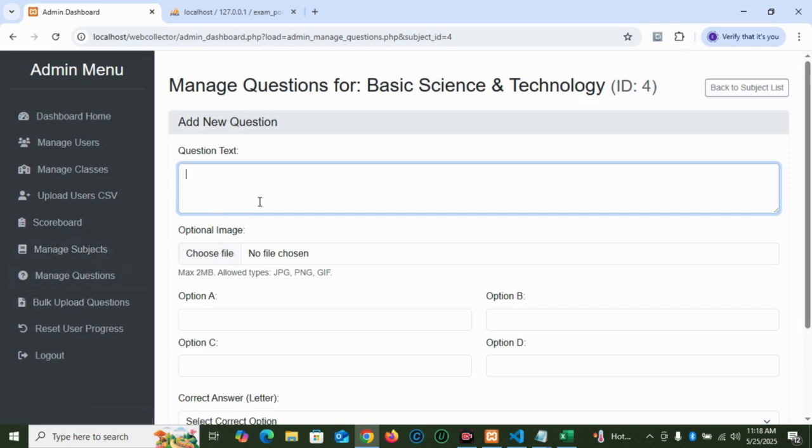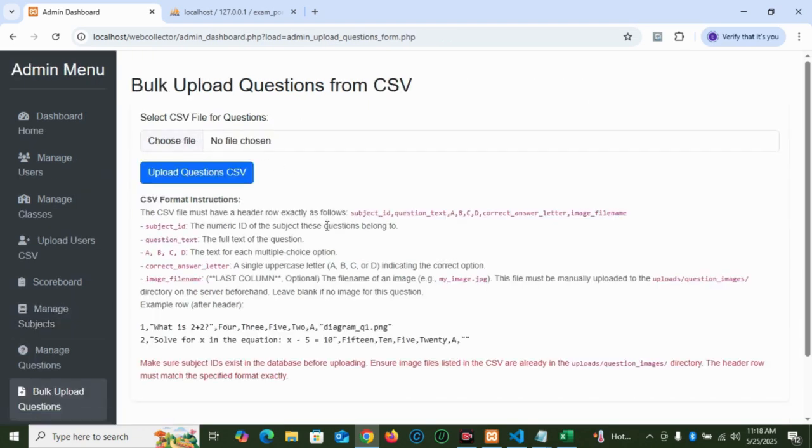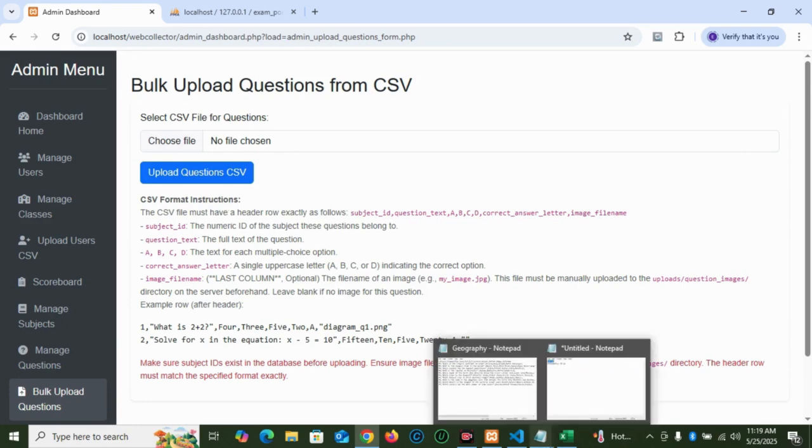Instead of entering these questions manually, typing them can be time consuming. So the bulk upload question feature lets me prepare questions in a specific CSV format. So if you come to this bulk upload questions, you follow this instruction, and then bulk upload the questions. Just like I have a question file here.